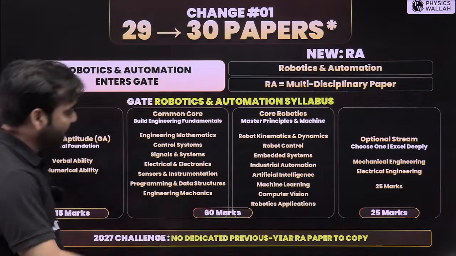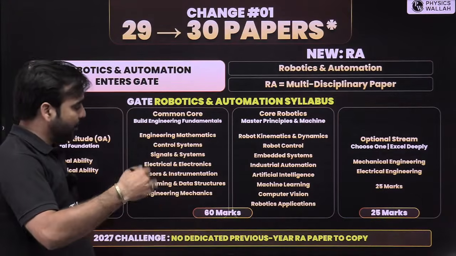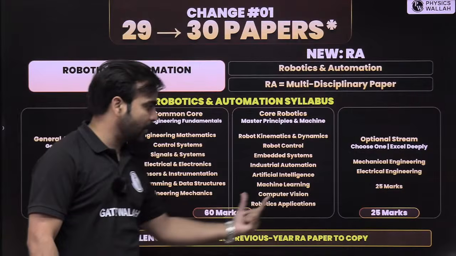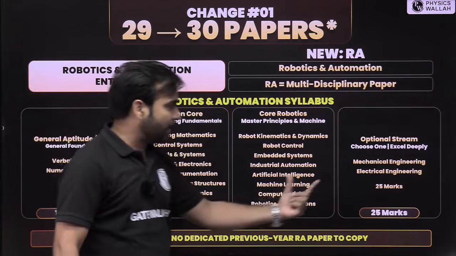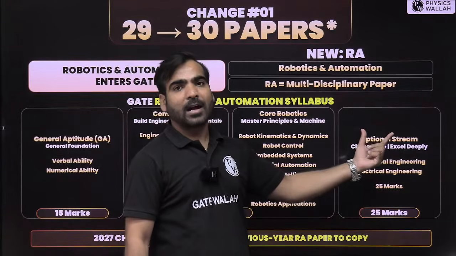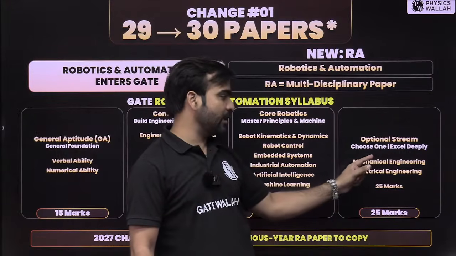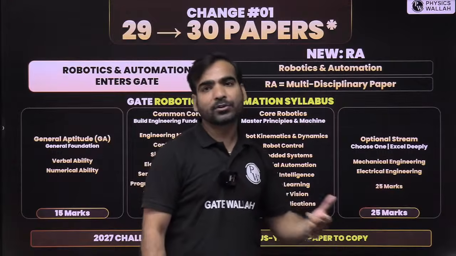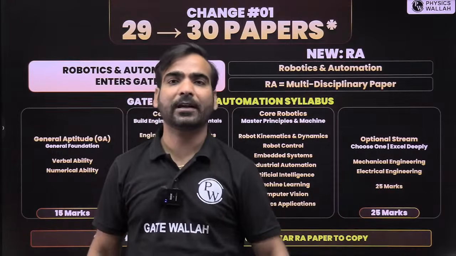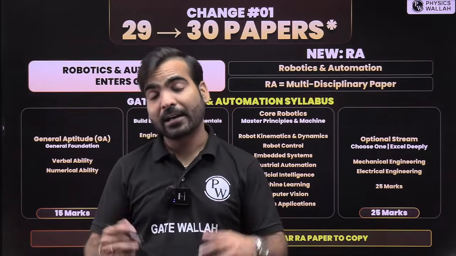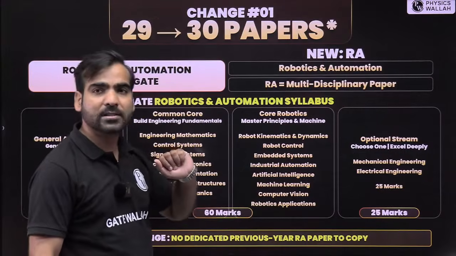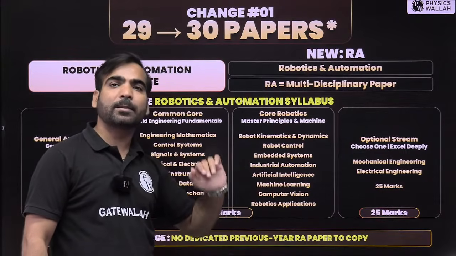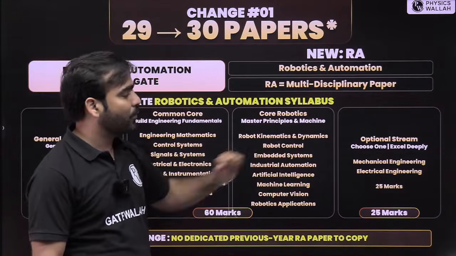Out of the 100 marks, the remaining marks are split into 60 marks and 25 marks. The 25 marks are an optional stream: either mechanical engineering or electrical engineering, choose one. If you belong to an electronics or electrical background, choose electrical engineering. Otherwise, if you belong to a mechanical engineering branch, go for mechanical engineering.